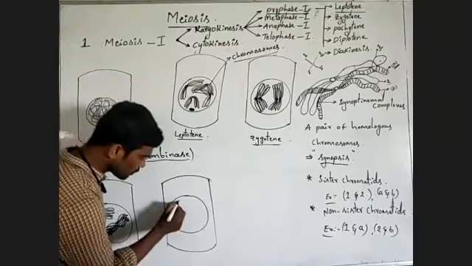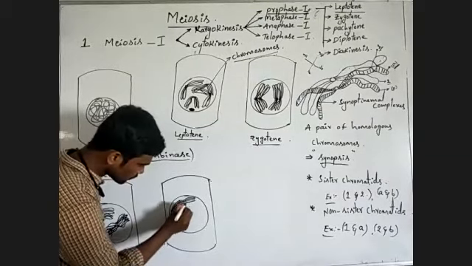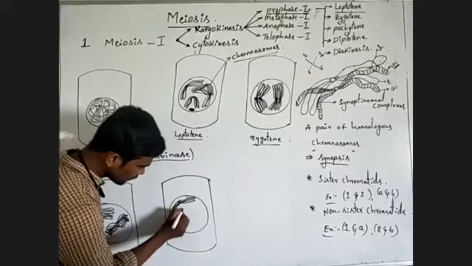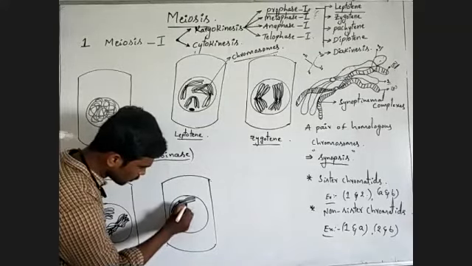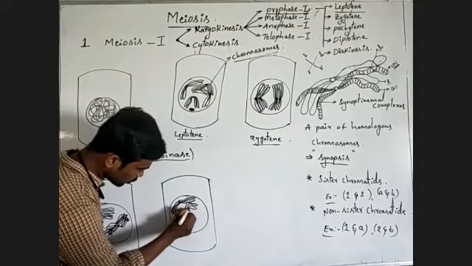For example, observe, this is a chromosome. This is another chromosome. These two are homologous chromosomes. Imagine.